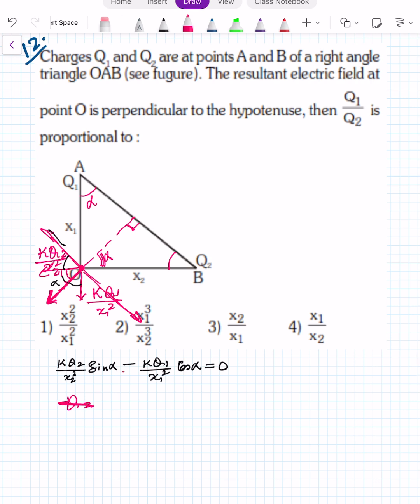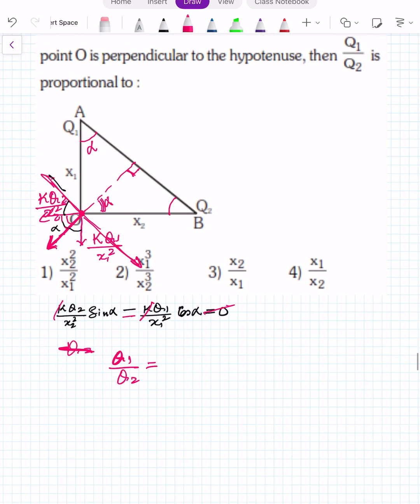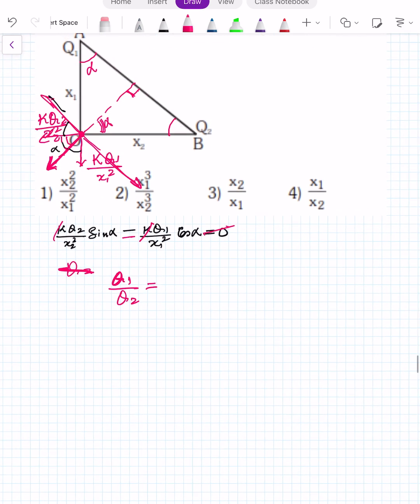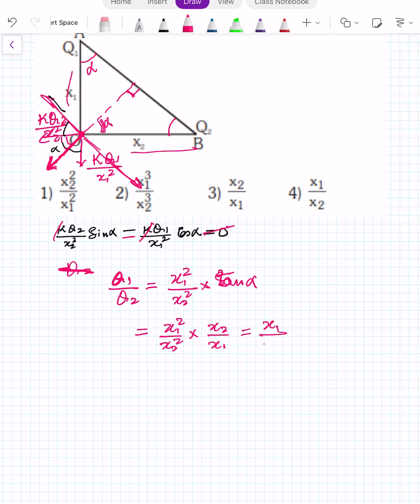Then I can equate, k cancels. So Q1 by Q2 is equal to x1 square upon x2 square into sin alpha by cos alpha, that is tan alpha. x1 square upon x2 square tan alpha. Tan alpha is equal to perpendicular upon base, that is x2 by x1. So the answer comes x1 by x2. This is the answer.